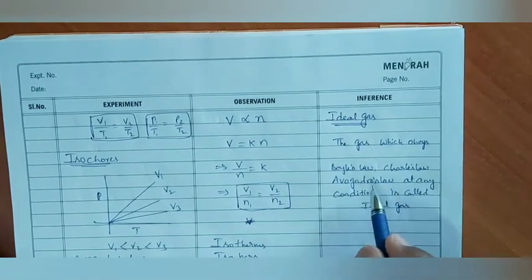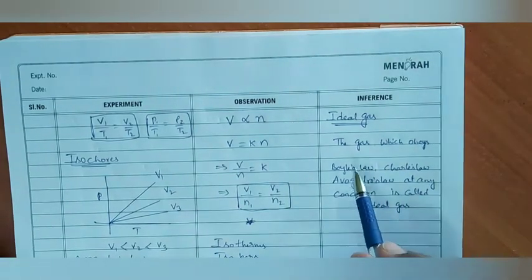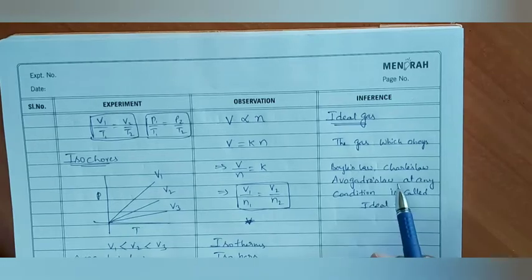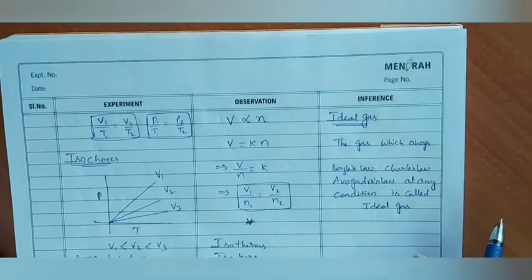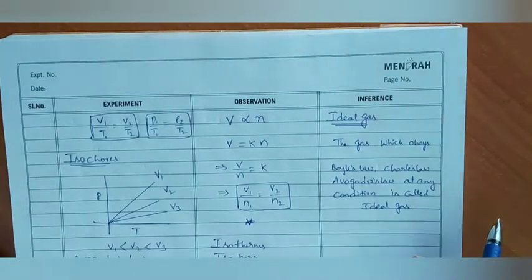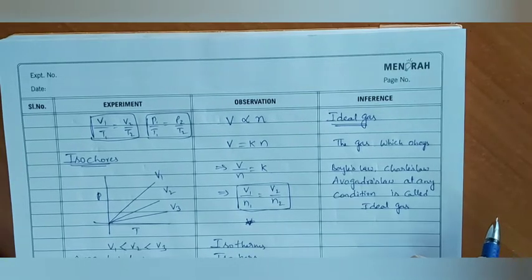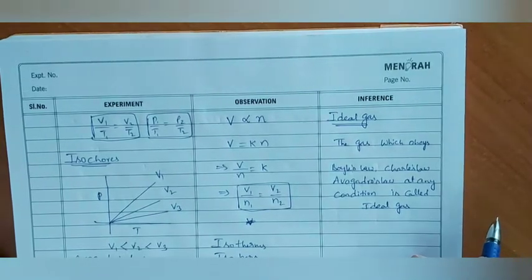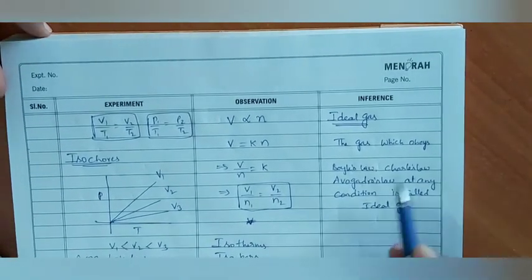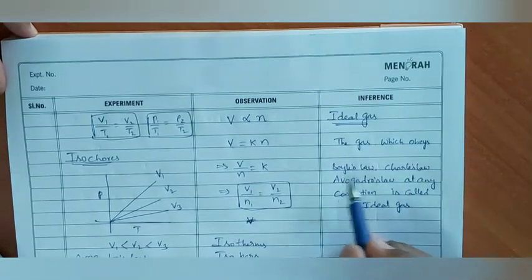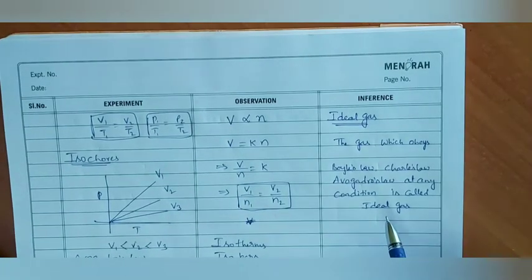Boyle's law, Charles' law, Avogadro's law. Once again, the gas which obeys all the three laws, Boyle's law, Charles' law and Avogadro's law, at any condition is called ideal gas. One more time, see the definition, ma. The gas which obeys Boyle's law, Charles' law, Avogadro's law at any condition is called ideal gas.